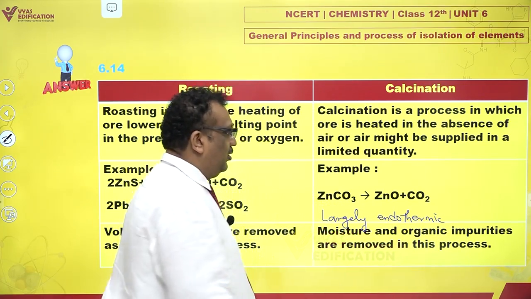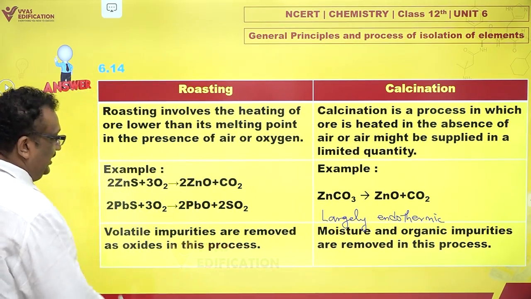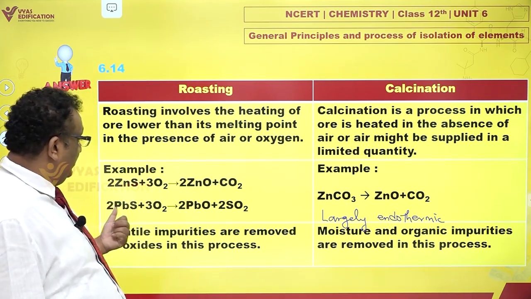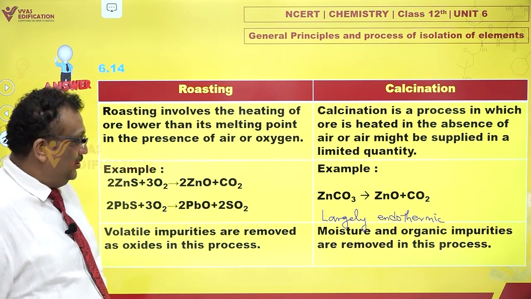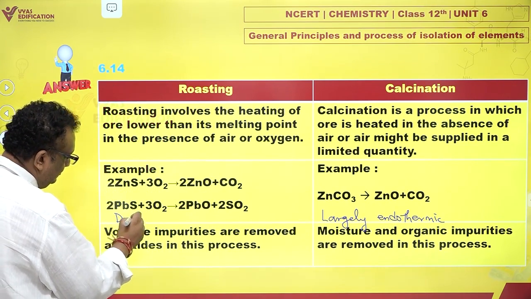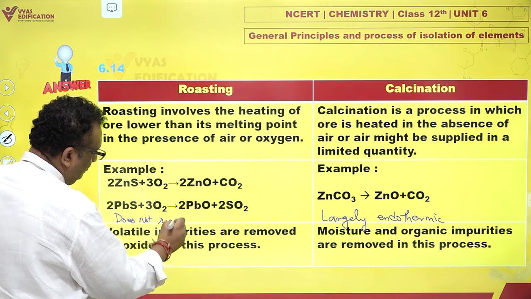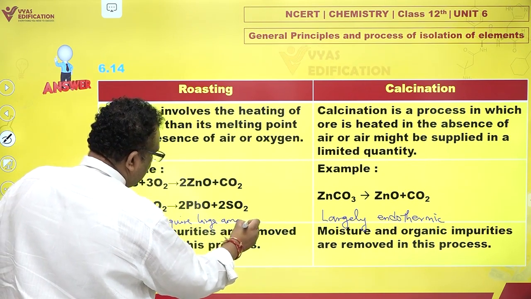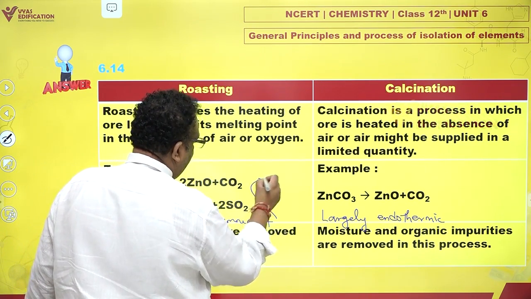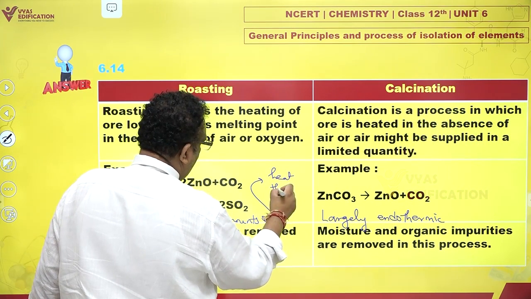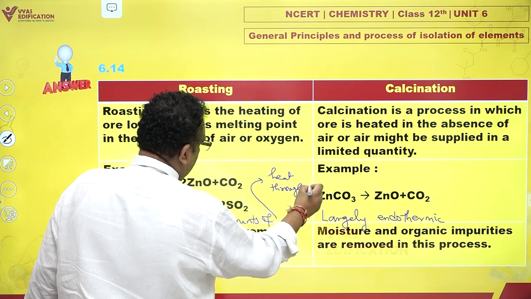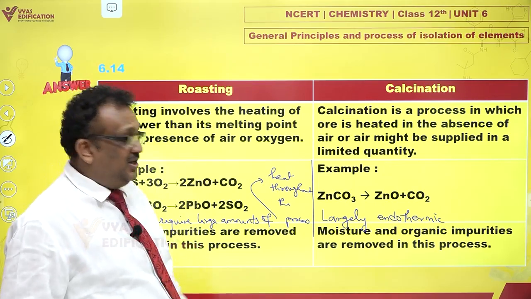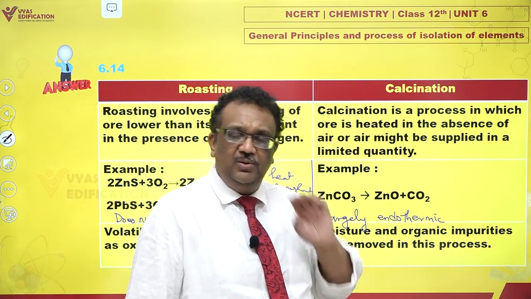It requires a lot of heat input. Roasting: initially you have to heat because it is endothermic, but then as oxidations begin, they start releasing heat. So it does not require large amounts of heat throughout the process. What does it mean? Calcination, once you start, you have to keep on giving heat throughout the process.